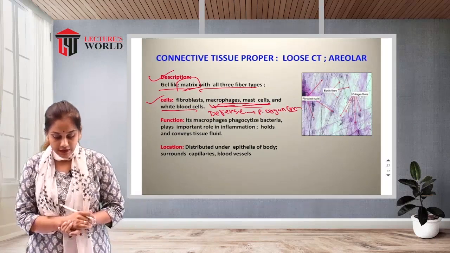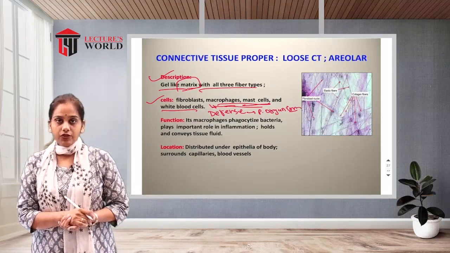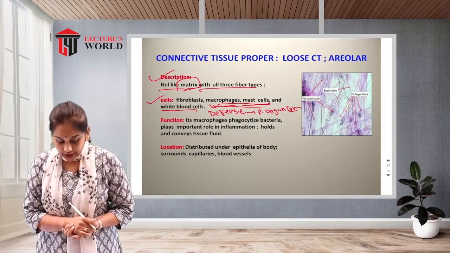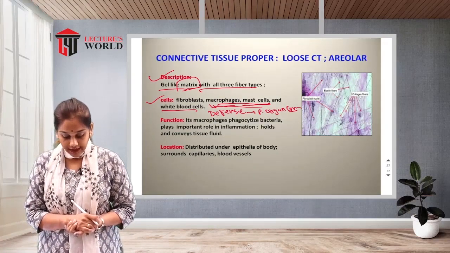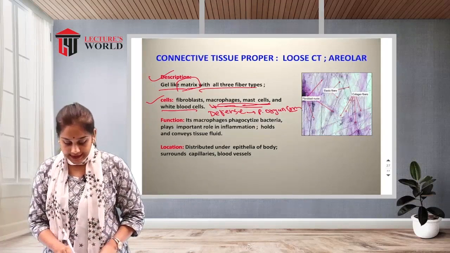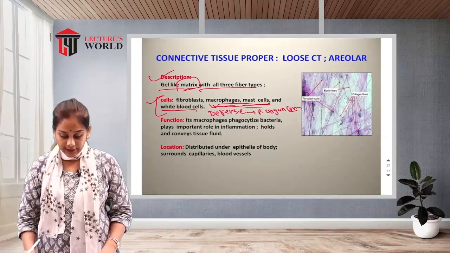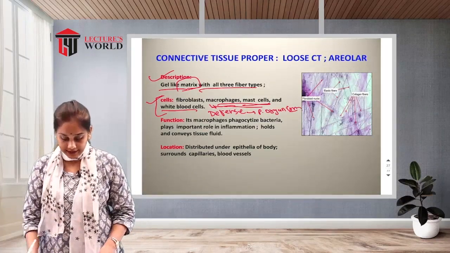So we will see the function of the areolar loose connective tissue proper. Macrophages phagocytose bacteria. Why? Because of the presence of these types of cells. So they phagocytose the bacteria which enter the connective tissue.